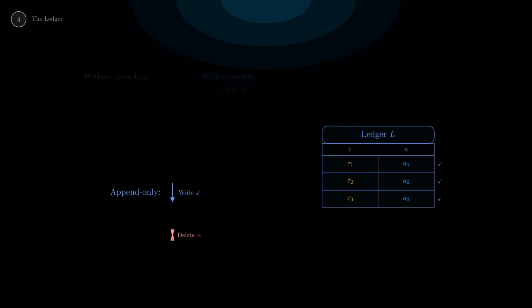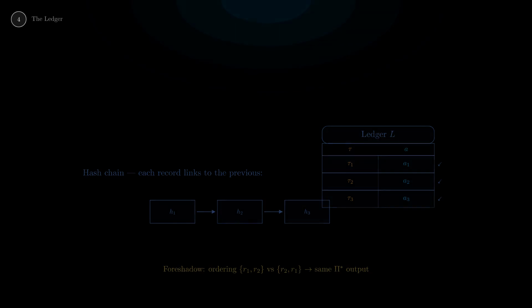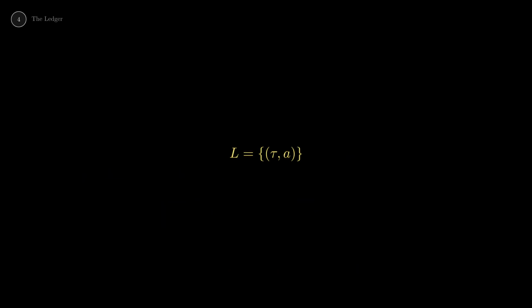If you could erase records, you could unmake distinctions, and the universe would have no stable history. Each record links to the previous via a hash, a simplified blockchain. The chain ensures integrity. Tampering with any past record would break all subsequent hashes. The ledger is the foundation of truth. Without it, distinctions are ephemeral. With it, they become facts.